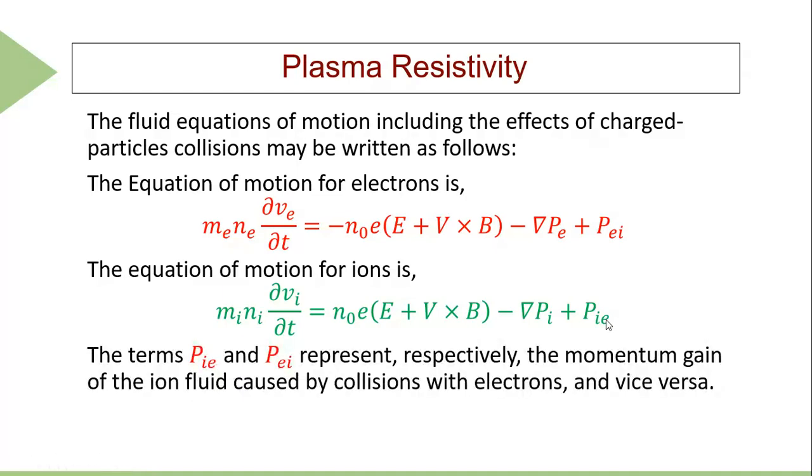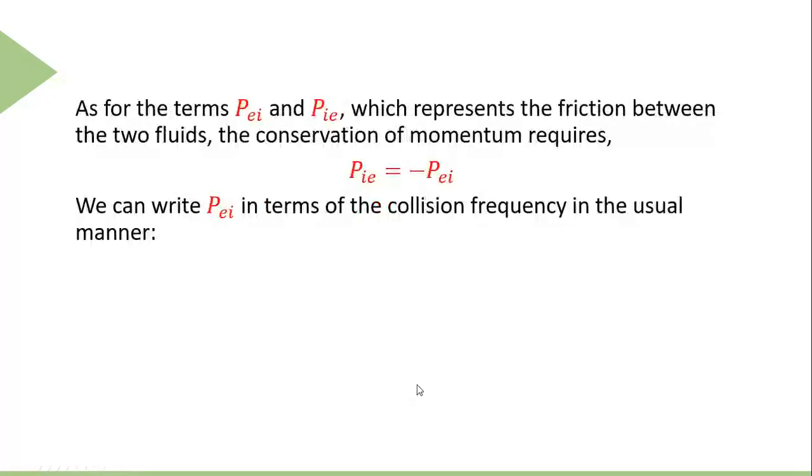Here we have defined P_IE and P_EI respectively as the momentum gain of the ion fluid caused by collision with the electron and vice versa. Since P_EI is the momentum gain appearing due to the collisional frequency, we have defined P_EI as equal to the product of the mass of the electron.